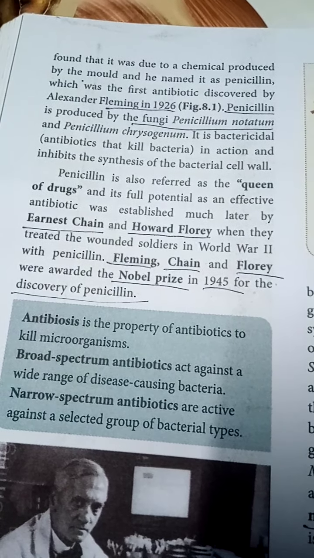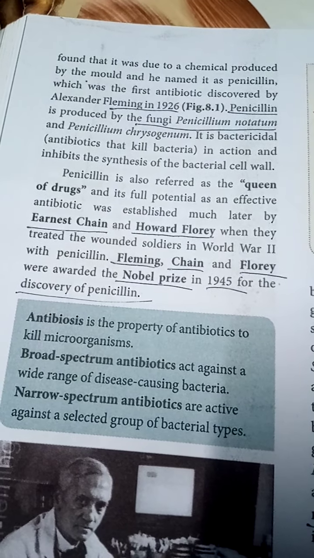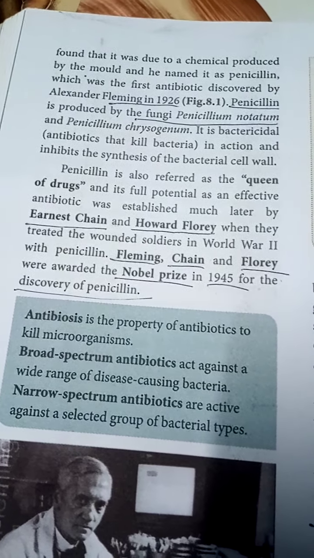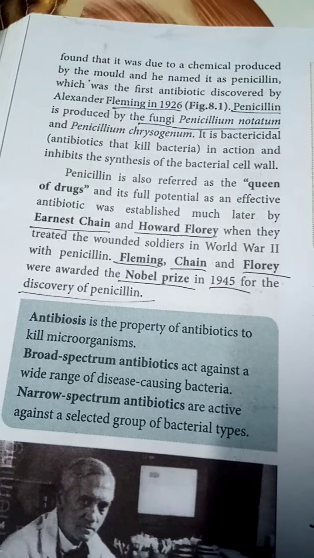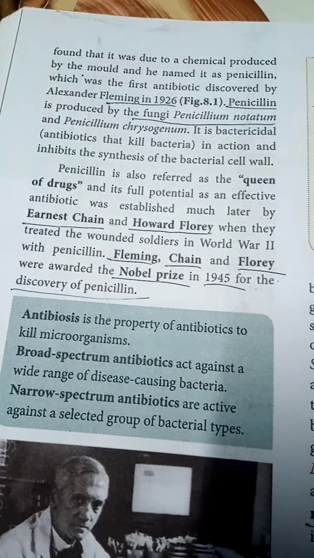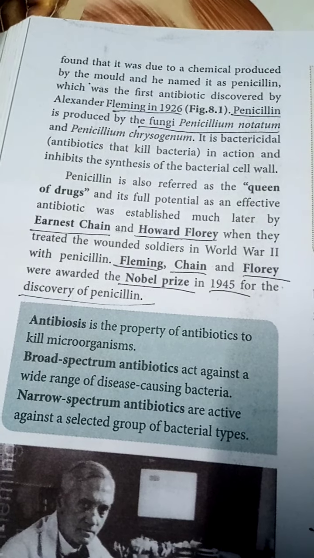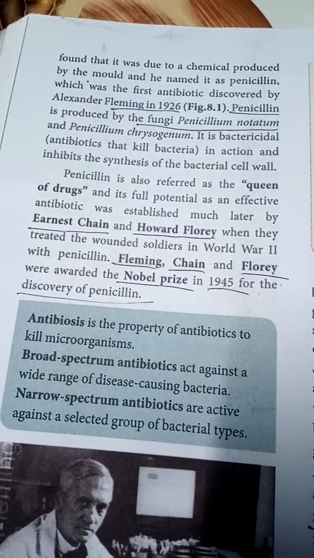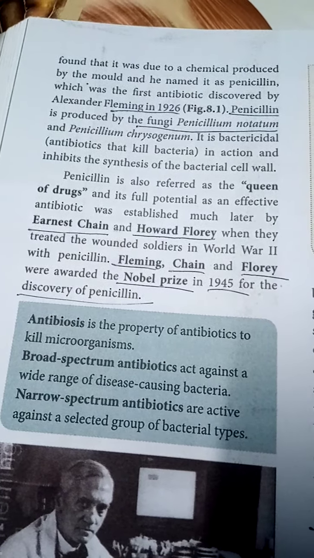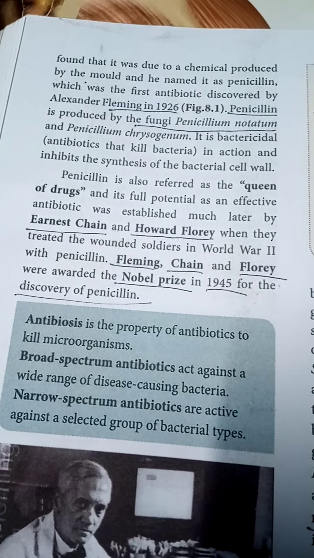Okay, so Alexander Fleming, Chain and Florey were awarded the Nobel Prize in the year 1945 for the discovery of penicillin. So these three of them, Alexander Fleming, Chain and Florey, were awarded the Nobel Prize in the year 1945 for the discovery of penicillin.